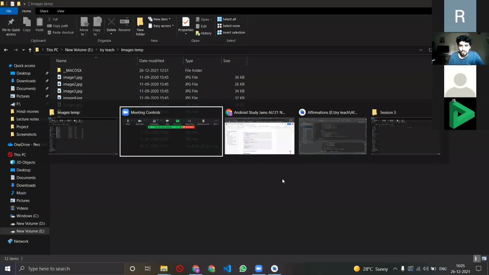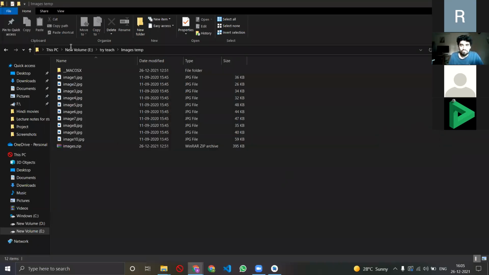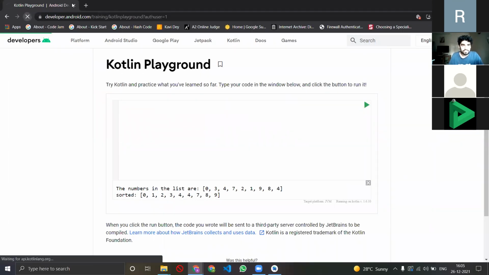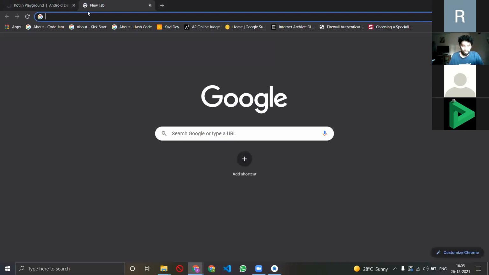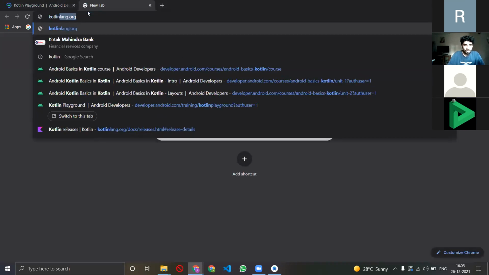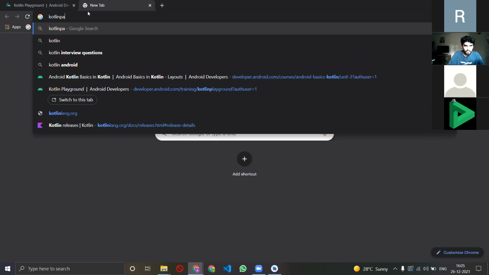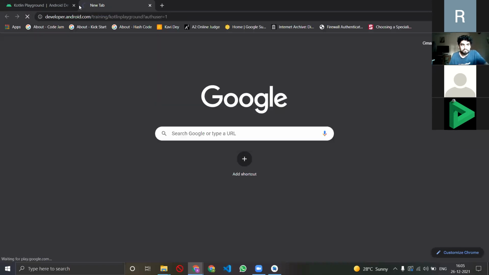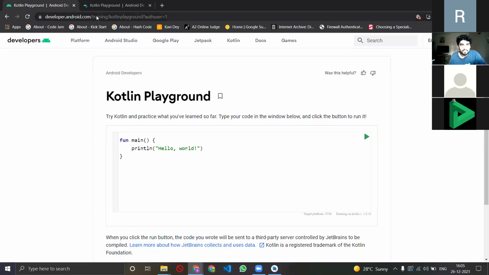So before we start building our app, just a second. Open Kotlin Playground, because I'll share the link of the playground. I'll share the link in the chat. There you go. So this is the link to the playground.